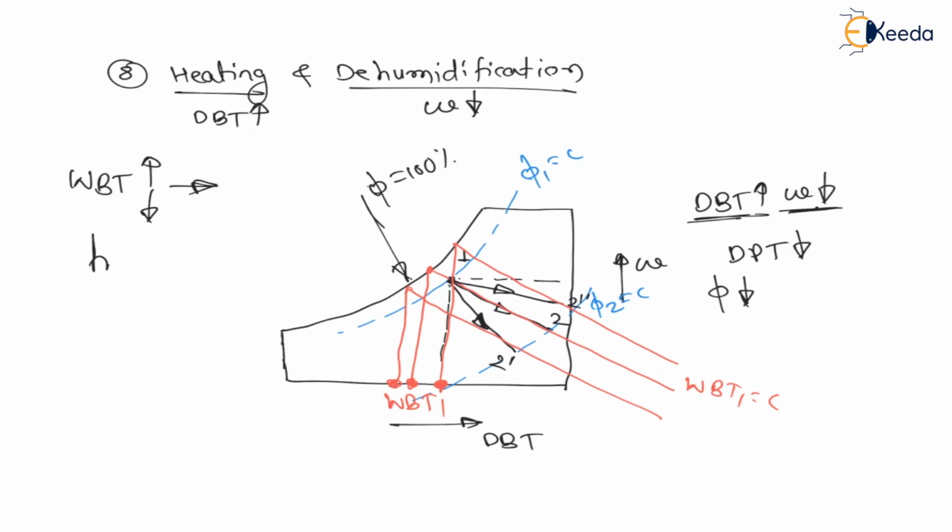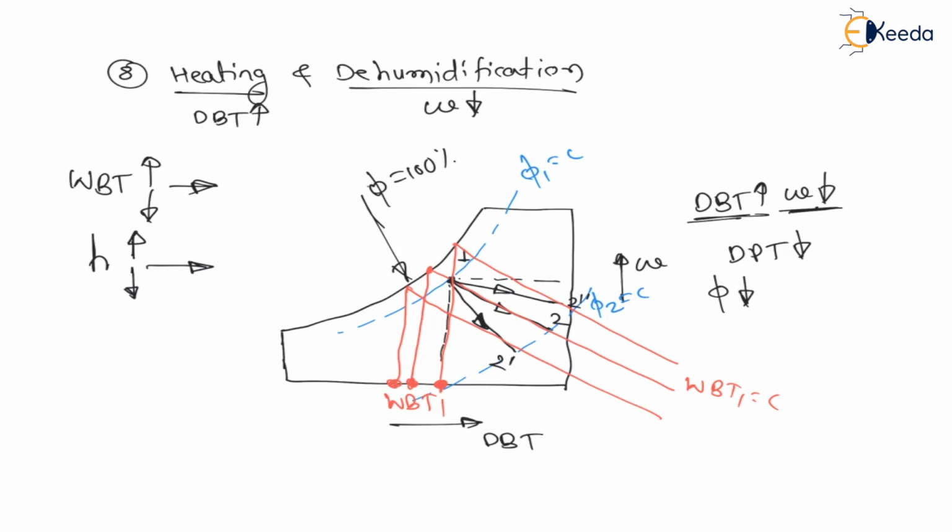Therefore the same effect will be on enthalpy, that is for heating and dehumidification enthalpy may increase, may decrease, or may remain constant. Now an example is, here the moist air is heated and simultaneously water molecules are removed. Right or wrong? The moist air is heated, means dry bulb temperature is increasing, and simultaneously water molecules are removed, means dehumidification. For this we have to mix hot dry air and moist air, right?